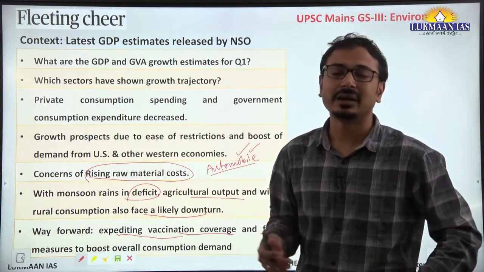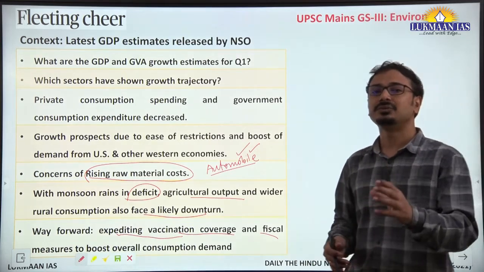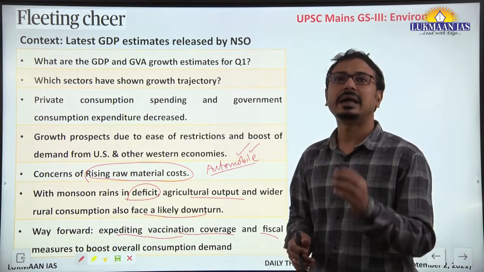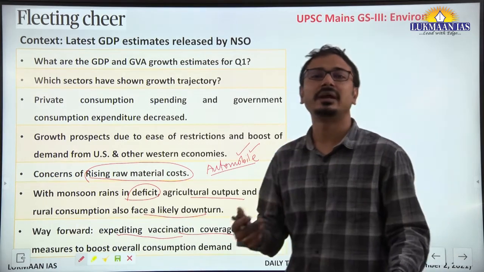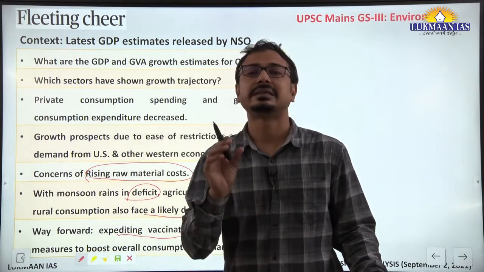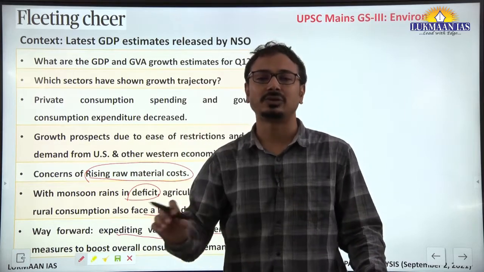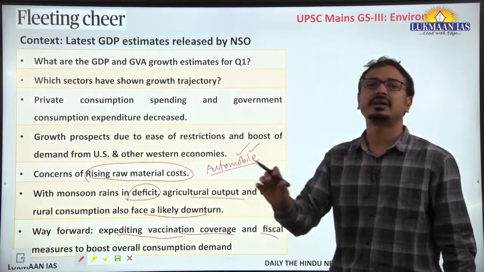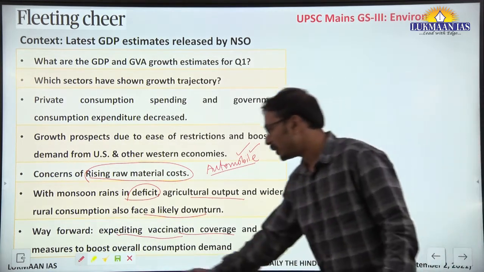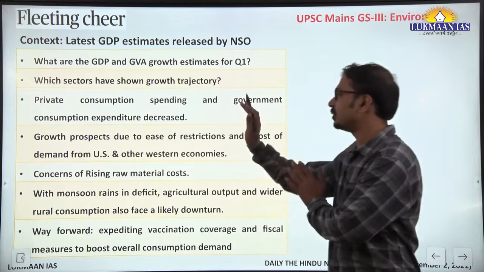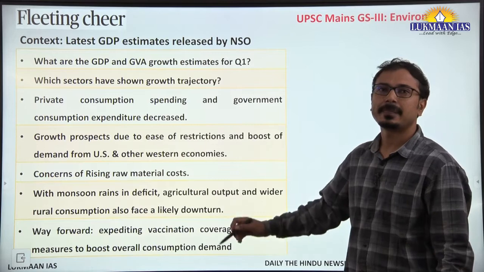Overall it will help the increase in demand. At the same time, the government can come up with fiscal incentives that will boost some kind of consumption. It may provide some subsidies to certain sectors. In that sector there will be more sales of those products and the final consumption will happen. Okay, so in this manner you should understand how the economy is working. This is analysis of the previous quarter's data. Any question?